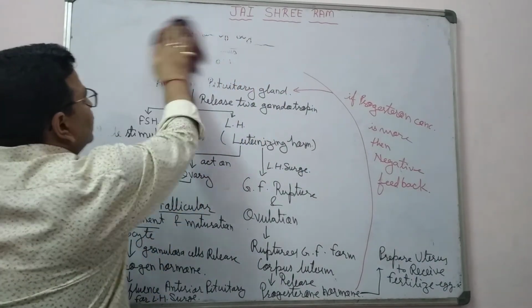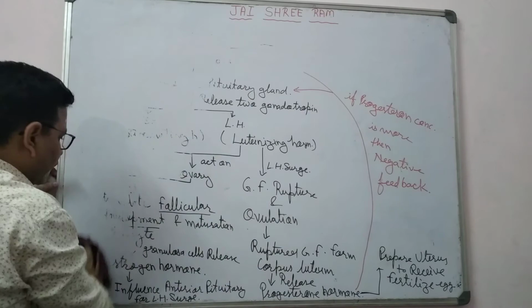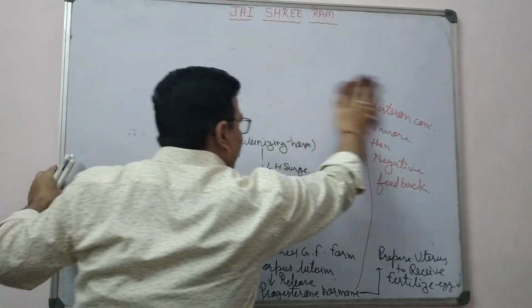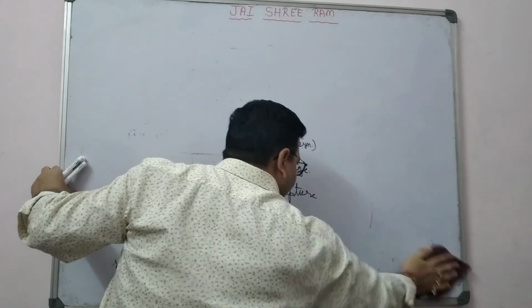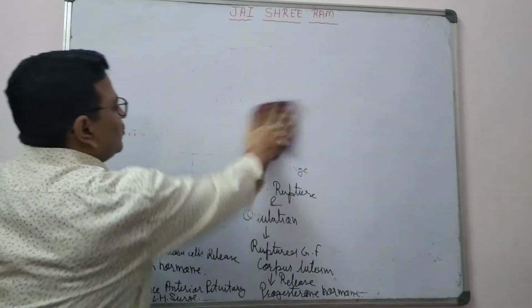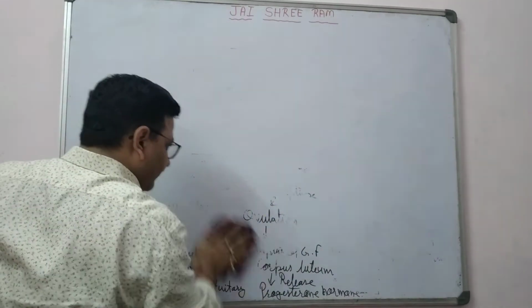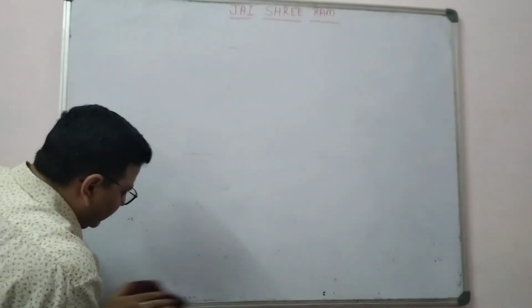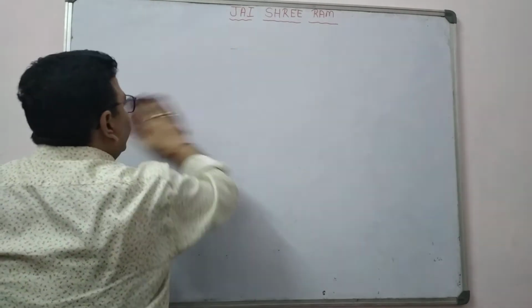The second most important thing, after oogenesis you get the ovum or otid. Okay. So the diagram of the otid is very important for the board examination. Today we have to know about the structure of the ovum or otid.